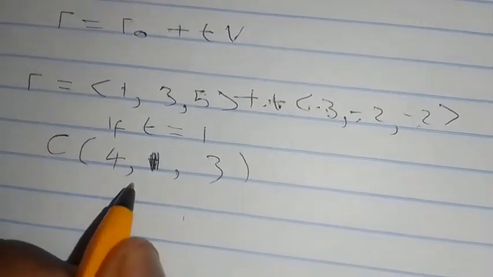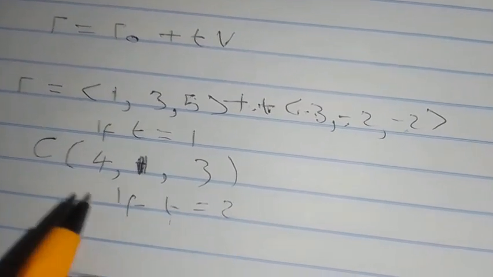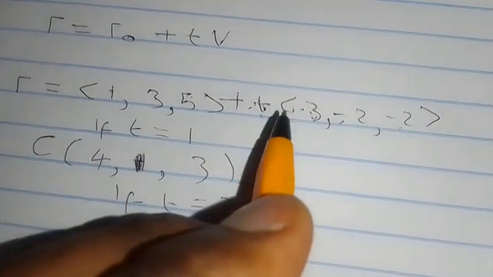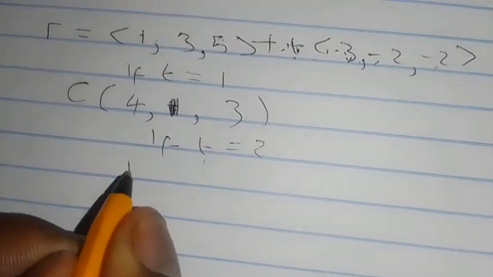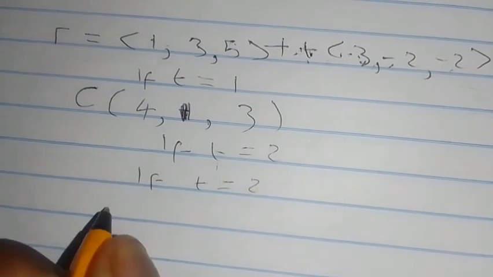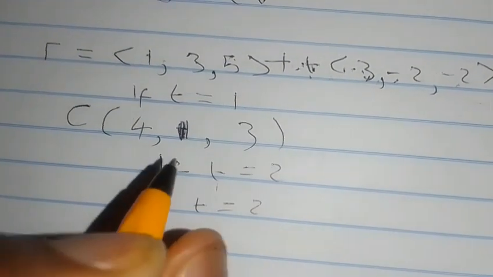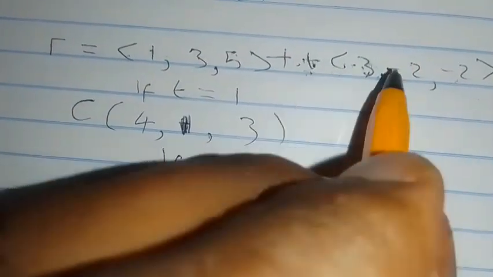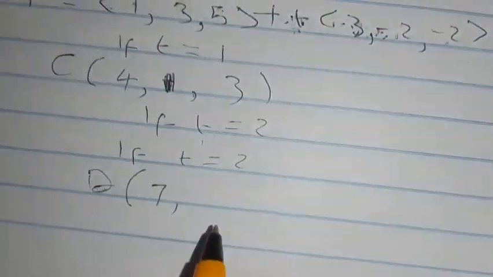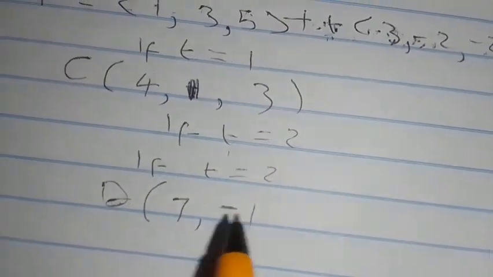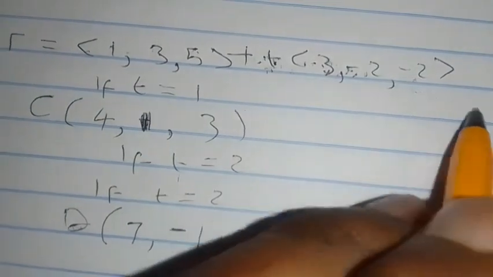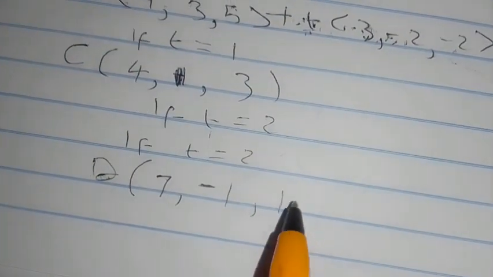So basically you can get any points there. If t equals 2, you can have another point. You're just going to substitute 2, multiply this vector by 2, and then add. If t equals 2, let's say we have point D, and that point will be denoted by 2 times 3, that's 6, 6 plus 1, that's 7. And 2 times minus 2, that's minus 4, and 3 plus minus 4 is minus 1. Then minus 4 added to 5 gives 1.